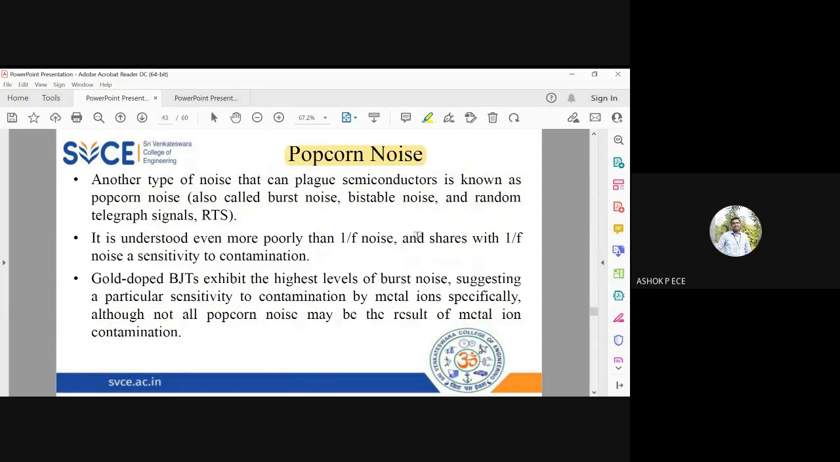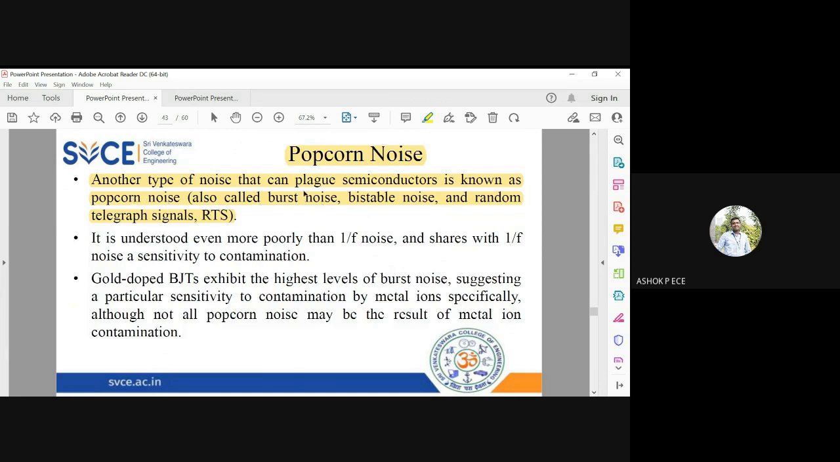So now we have this last type of noise, which is called popcorn noise. They say this noise is also called burst noise or bistable noise or random telegraph signal, so many names. When something unusual happens in a sudden flow, you call it a burst noise. That is why it is called popcorn noise: when you make popcorn at home and put the corn seeds in and close it, you don't know when they will burst. So the bursting time is completely random, right? Same thing.